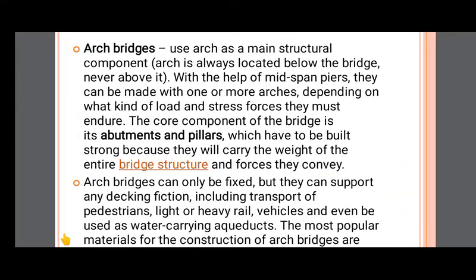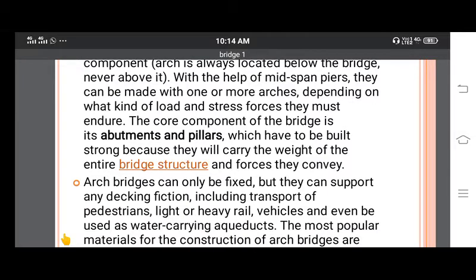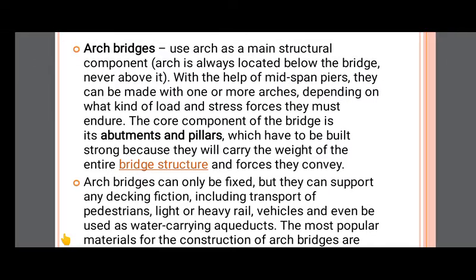Next is the arch bridges. As the name itself suggests, it is in the shape of an arch, using the arch as a main structural component. The arch is always located below the bridge, never above it. Means there can be arches above the deck slab and also below the deck slab. Whichever is below the deck slab, that we call an arch bridge, not the one above the deck slab. With the help of midspan piers, they can be made with one or more arches.